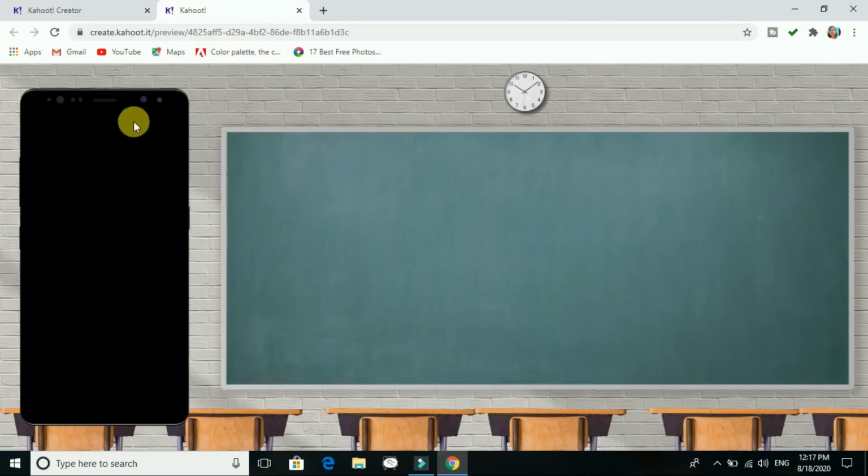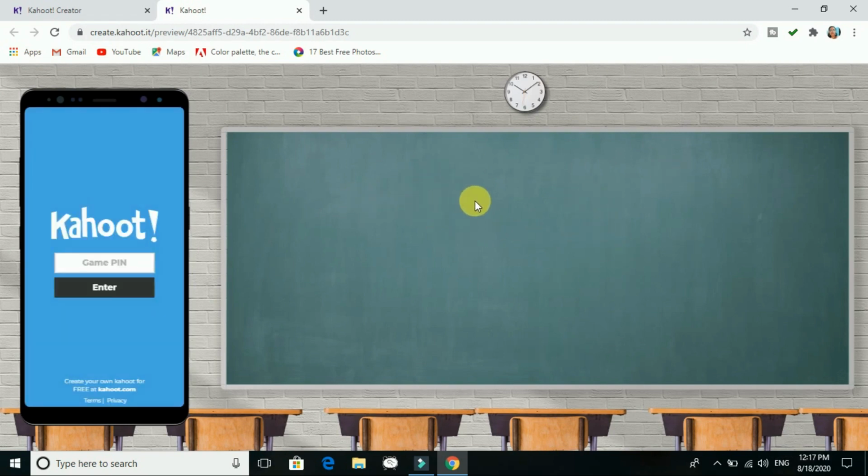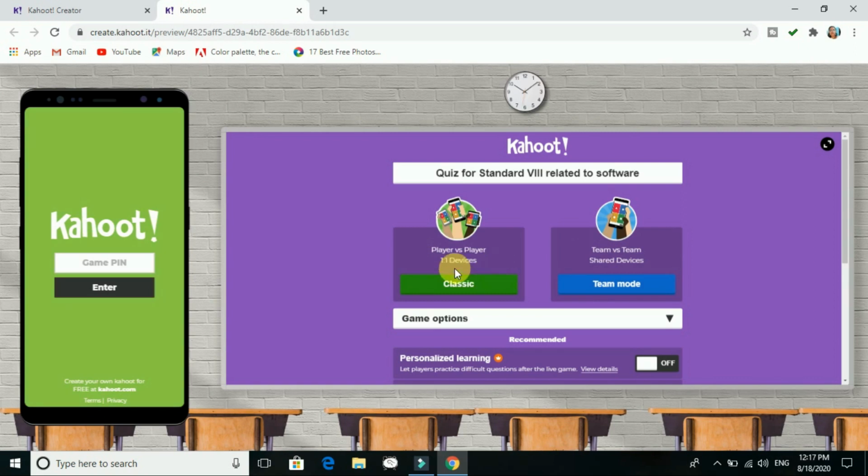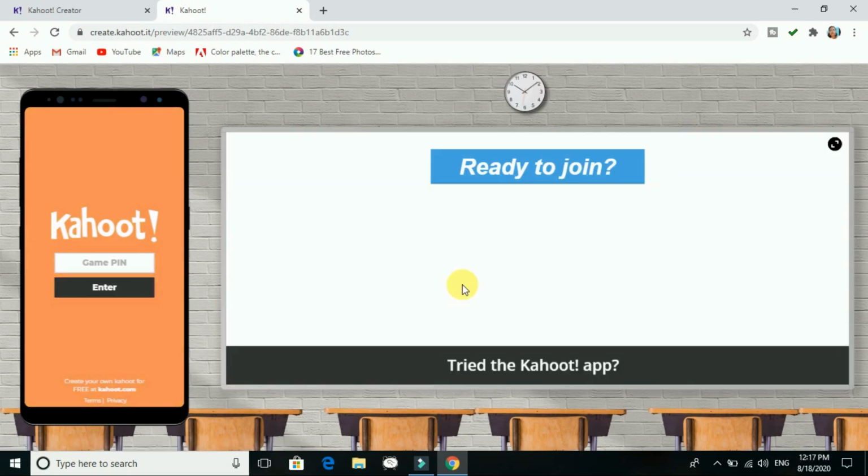You can see over here the mobile interface, that is of the student, right? And here I am. It will take some time to load. Now you have to select what you want, team versus team, or classic. I want to go by classic.